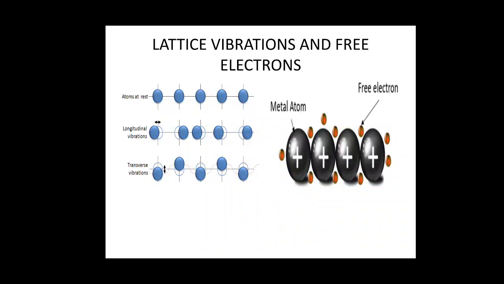This is the molecular or atomic structure of a metal, where the atoms are arranged in a lattice structure.